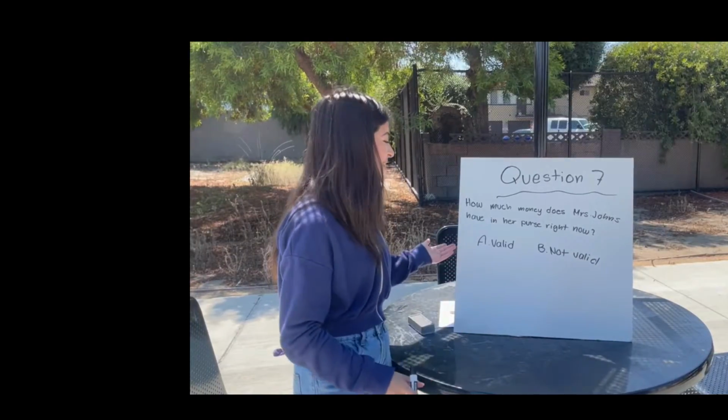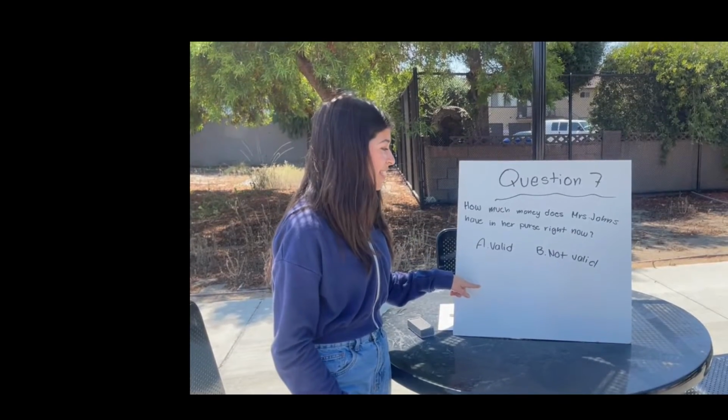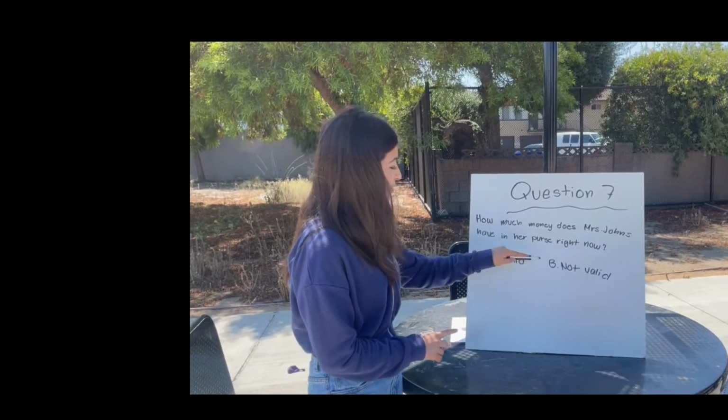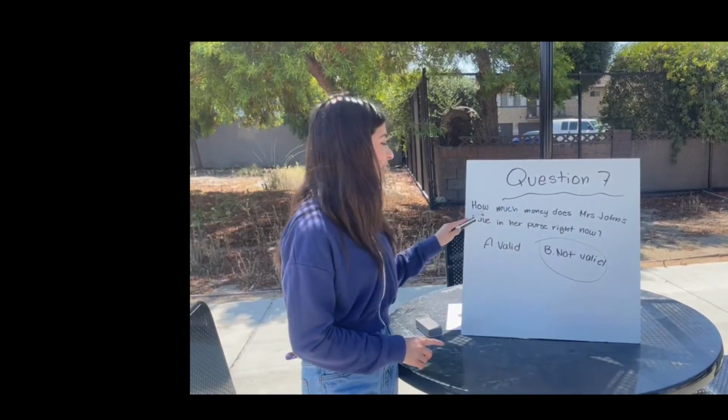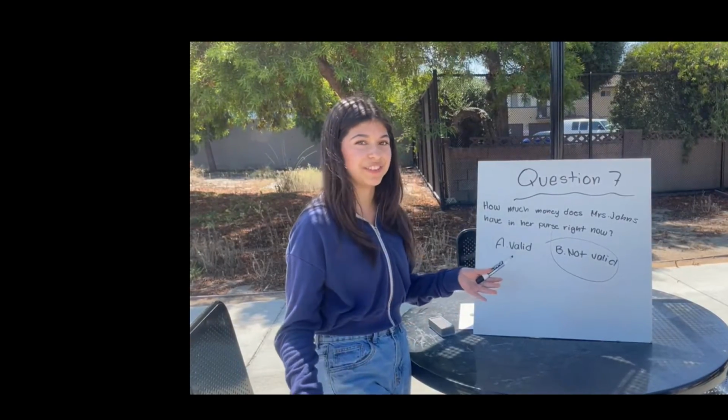Okay, so question 7 was: how much money does Ms. Johns have in her purse right now? And it was asking if it was a statistical question. But for this question, it would not be valid because you would only get one answer. And for it to be a statistical question, you have to have a collection of data.